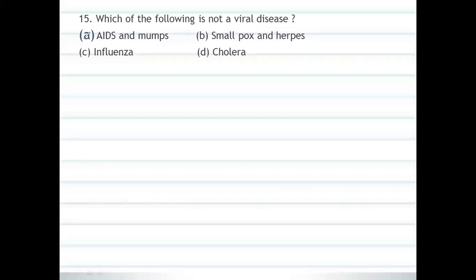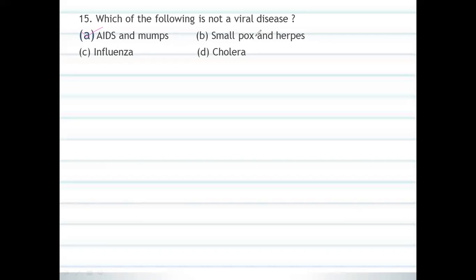AIDS and mumps are viral diseases. Next, smallpox and herpes they have given.